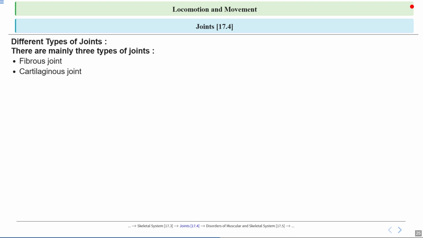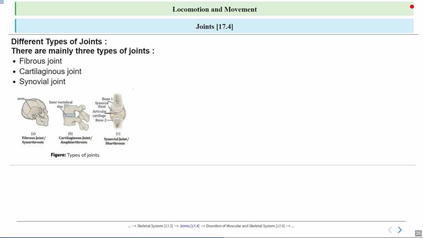These are cartilaginous joints that help you bend and twist while protecting your spine from any kind of impact. Finally, we have synovial joints. These are the most flexible as well as common joints in our body, like knees, elbows, and shoulders. Synovial joints are like well-oiled hinges, allowing us to run, jump, and throw with ease.